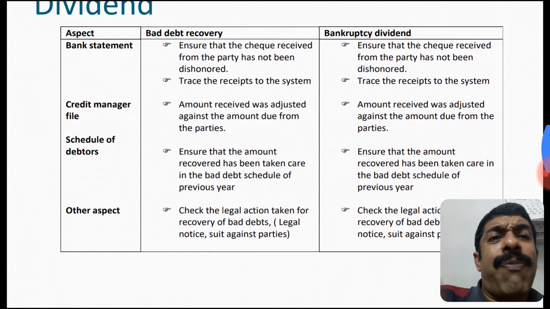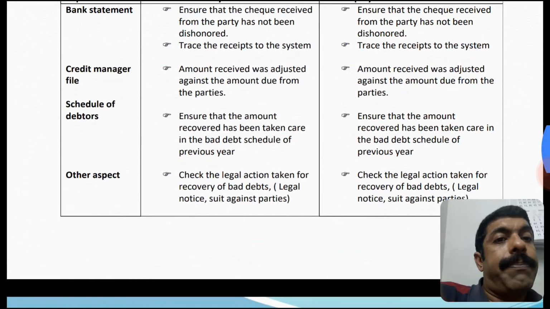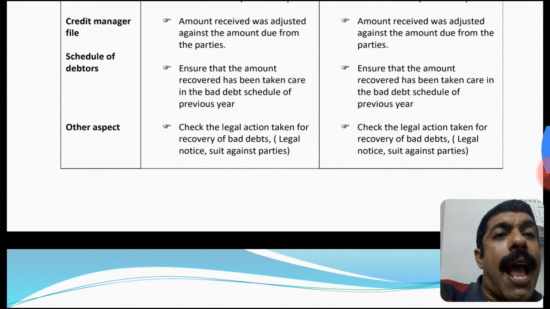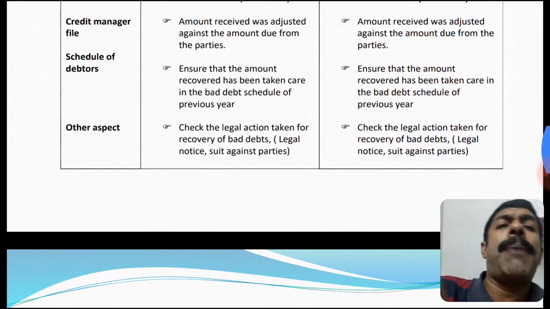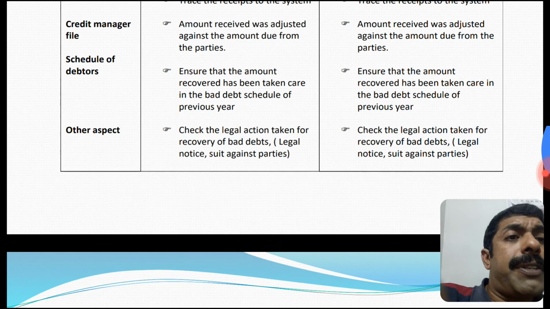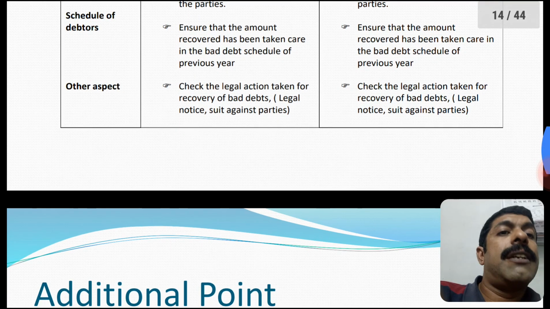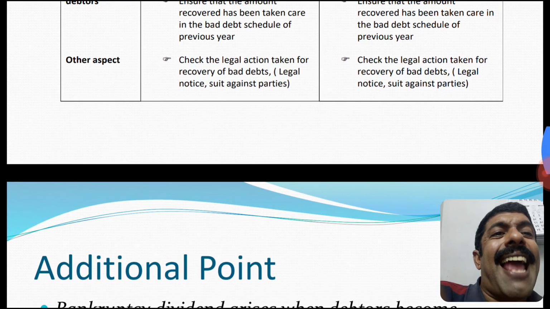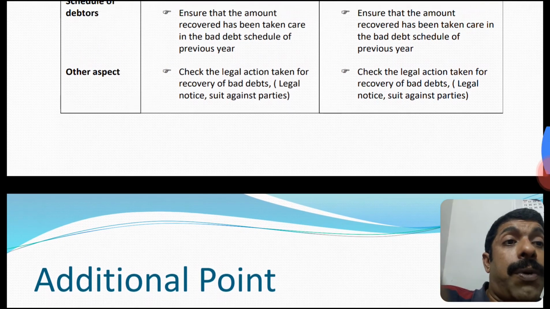Credit manager file. The amount received was adjusted against the amount due from the party. Schedule of debtors. Ensure that the amount recovered has been taken care of in the bad debt schedule of the previous year. It has to be adjusted. It has to be matched with the bad debt schedule. In both cases, these are the common points. Other aspects. Check the legal actions taken for recovery of bad debt. If there is any case, that has to be withdrawn.